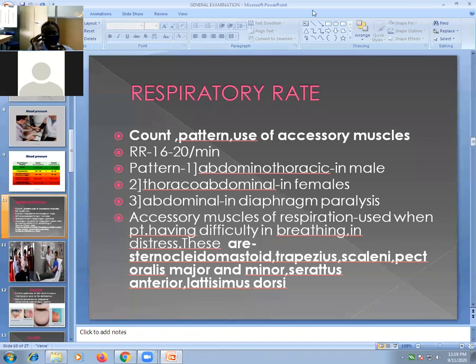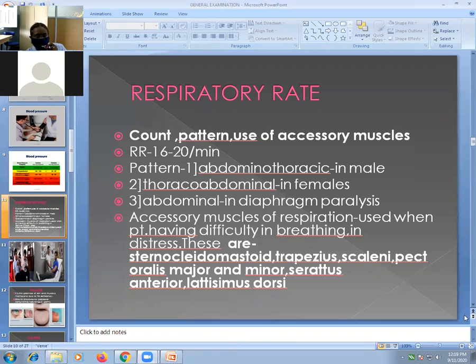So this is all about the vital parameters: pulse rate, blood pressure, and respiratory rate. In case of pulse rate, rhythm, volume, and peripheral pulsation. In case of blood pressure, palpatory method and oscillatory method. By palpatory method, only systolic pressure. By oscillatory method, systolic plus diastolic pressure. And in case of respiratory rate, count the respiratory rate, watch the pattern. You have to watch thoracic movement, abdominal movements, and decide the pattern. And for use of accessory muscles, observe which muscles are prominent and whether the patient is using them or not. Diaphragm is the primary muscle, and these accessory muscles are used only when the work of breathing is increased.